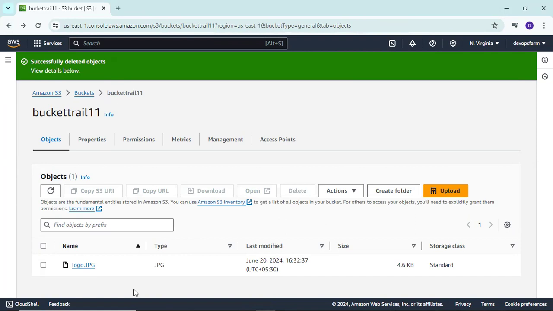So now, are you able to understand what is S3 service and bucket, and what is an object and how to manage our object or bucket? Sir, I have a small doubt.